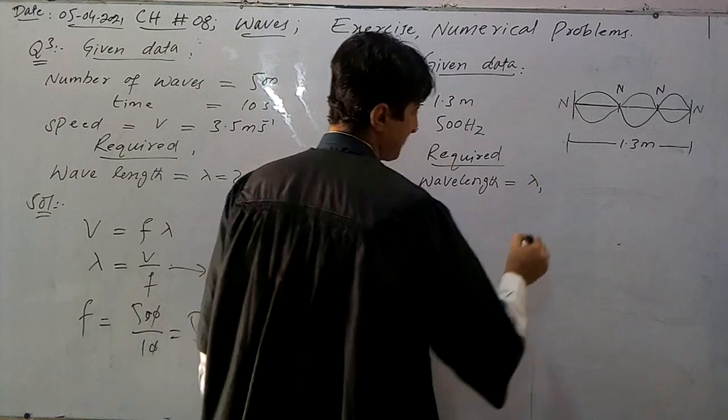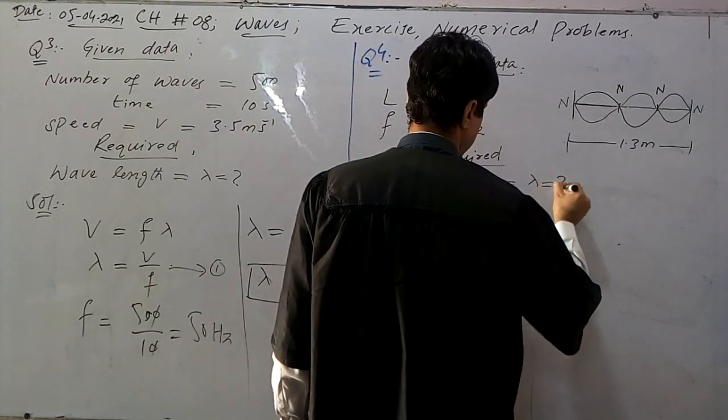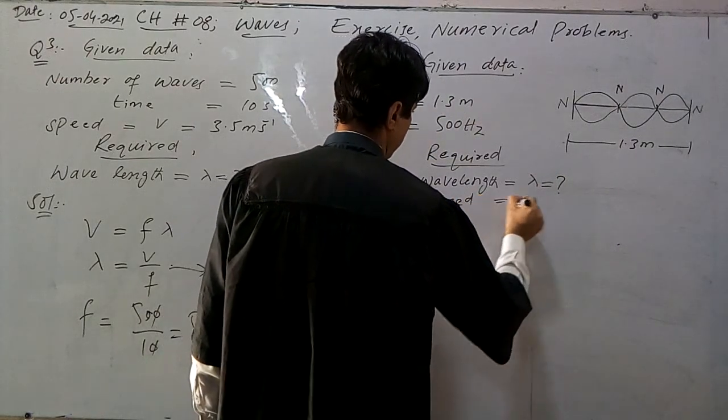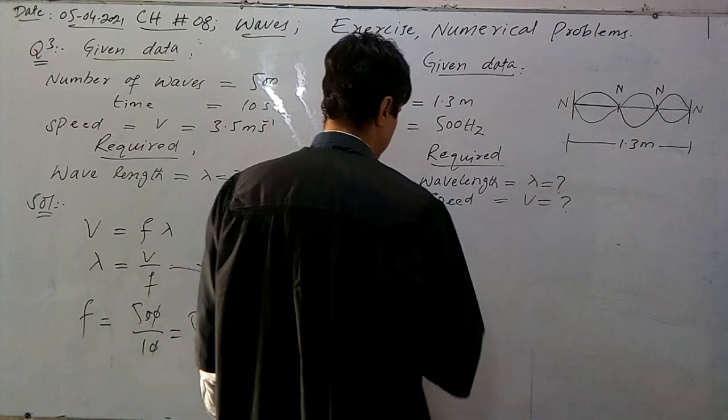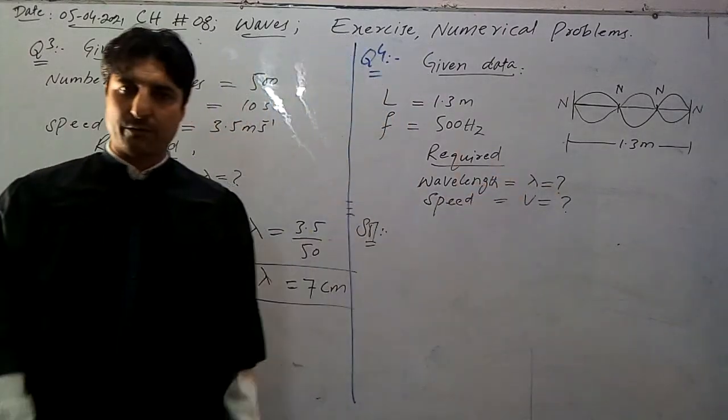Lambda is required and speed is required. Let me write it here: speed of the wave, V. So solution. How can we calculate the wavelength?